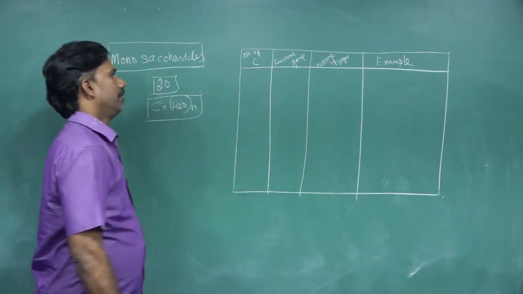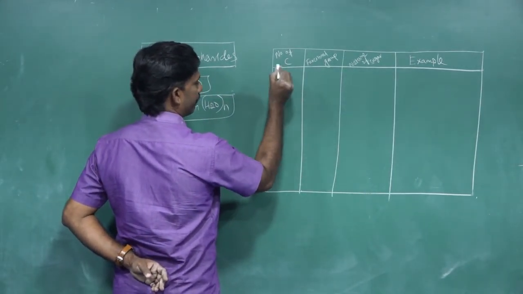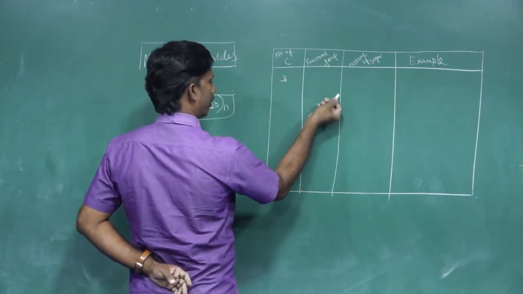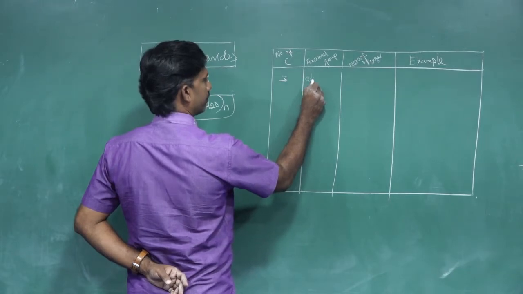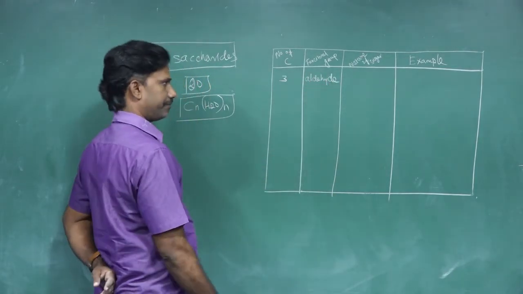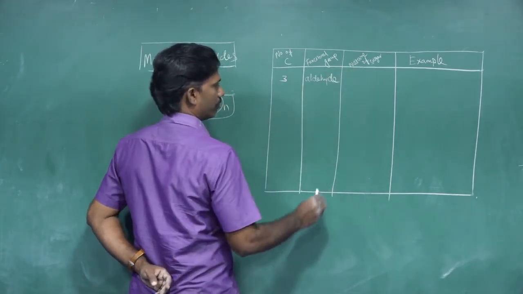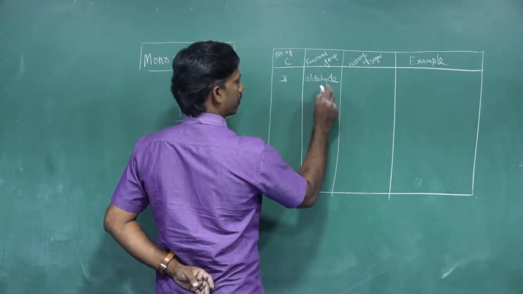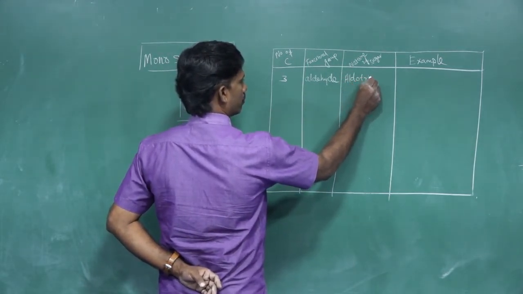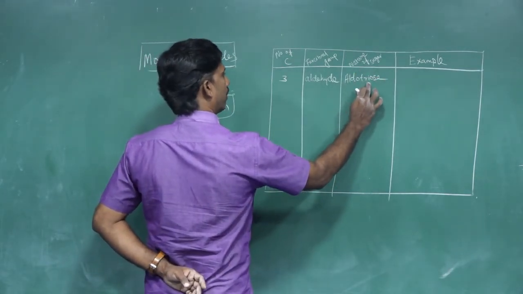If there are three carbons, the two possible functional groups are aldehyde or ketone. If it is aldehyde, three carbons mean triose. Aldehyde present, so aldotriose. Aldo for aldehyde, three carbons triose.